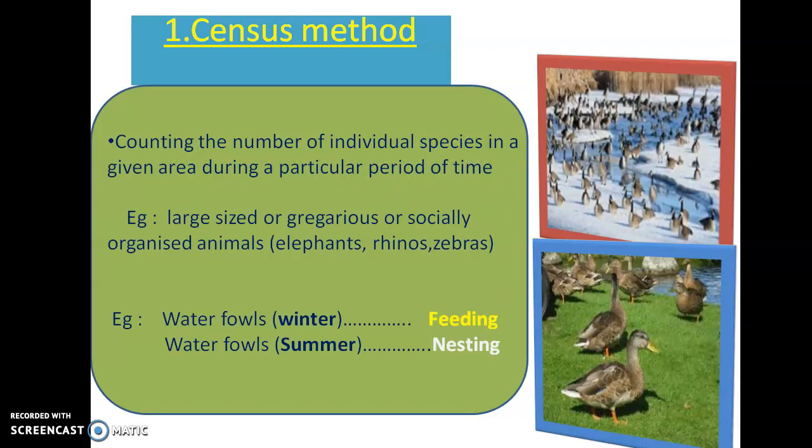And this census method is generally employed for large sized or gregarious or group dwelling or socially organized animals like elephants, rhinos, zebras, man, etc. Right? And here you can see that, for example, in the case of waterfowls, we've generally seen 2 different activities during 2 different seasons.